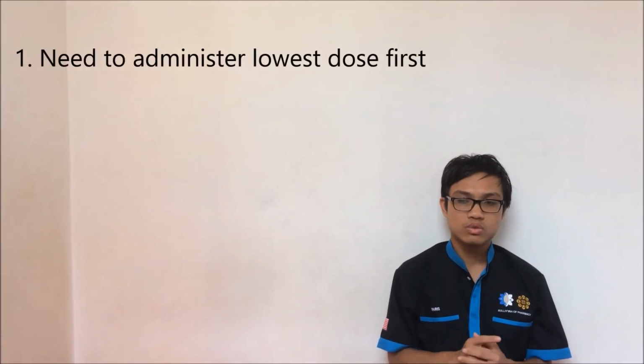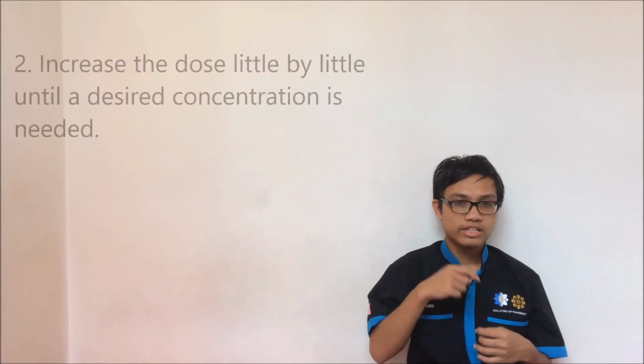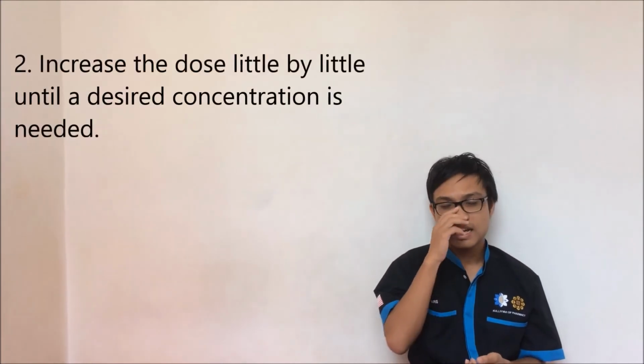But first, we need to administer the smallest dose, and then we increase little by little until the desired concentration is reached. Even though there is no specific maximum dosage for this medicine, we need to give it until it is adequate to produce a sedative effect. Okay.